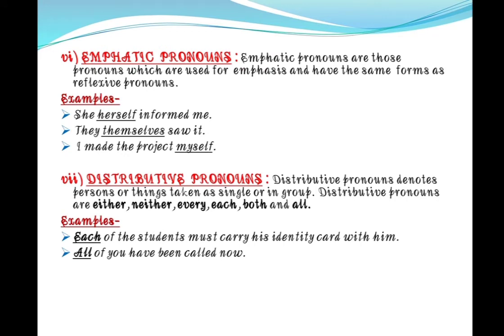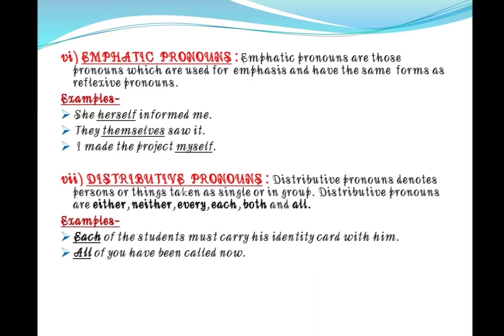Next is emphatic pronouns. Emphatic pronouns are those pronouns which are used for emphasis and have the same form as reflexive pronouns. A reflexive pronoun always answers the question whom. Here, one more thing, children, like he, she, herself informed me.